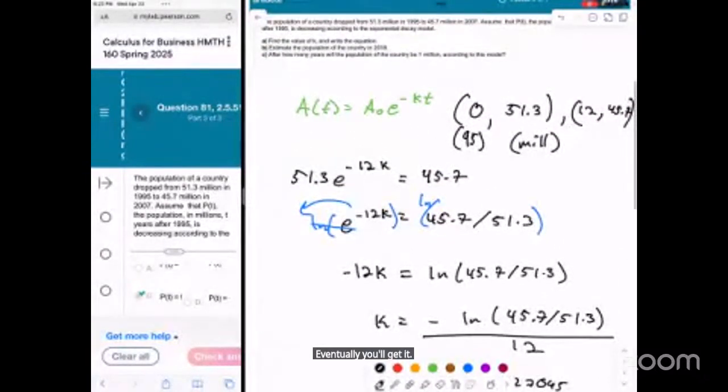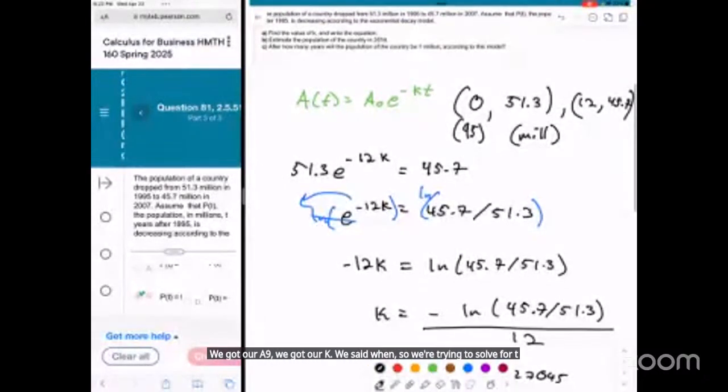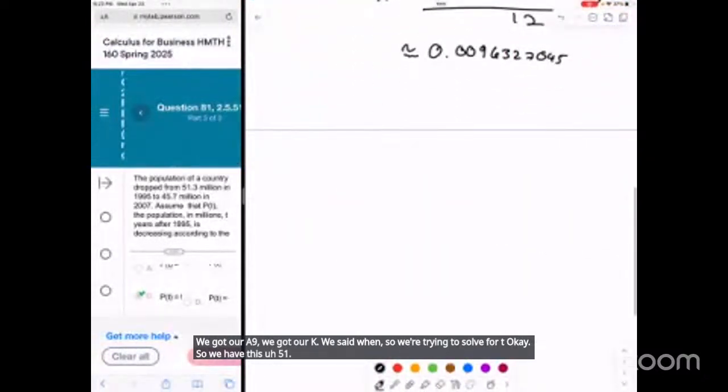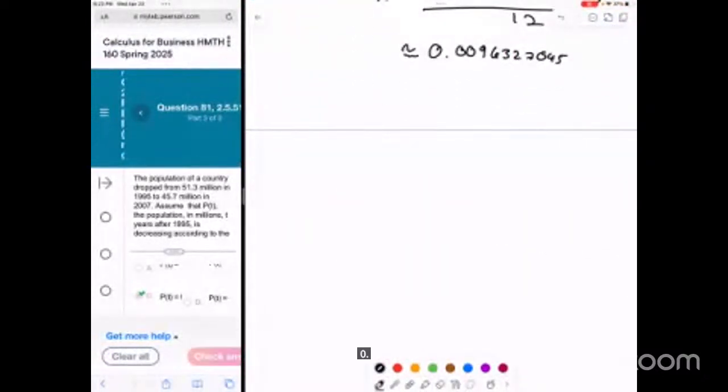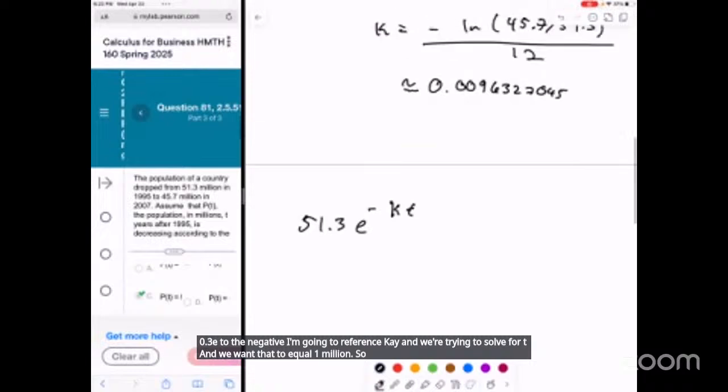We got our A naught, we got our K. We said when, so we're trying to solve for T. Okay. So we have this 51.3 e to the negative, I'm going to reference K, and we're trying to solve for T. And we want that to equal 1 million. So I'm just going to use the K that I had from before.